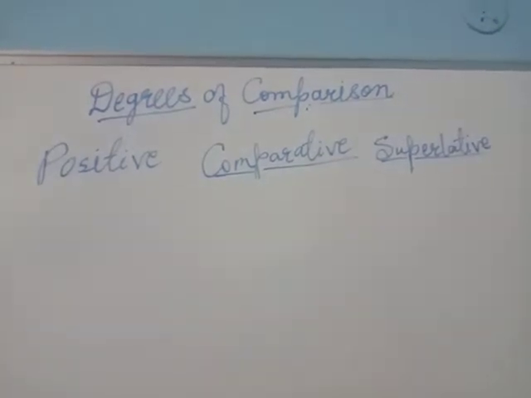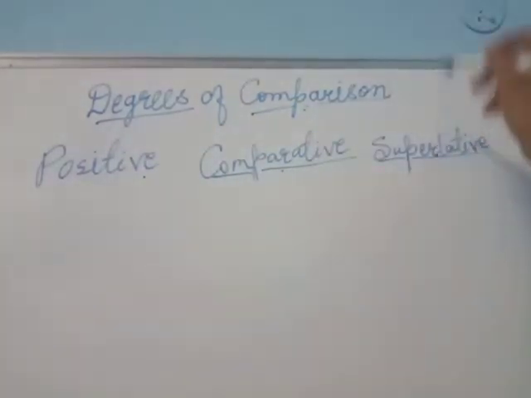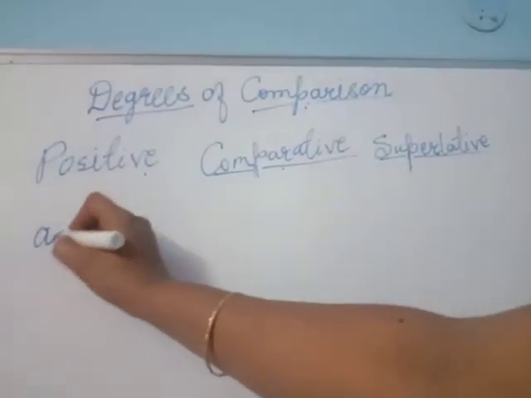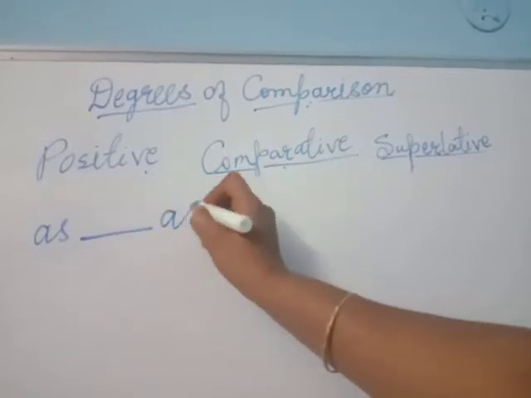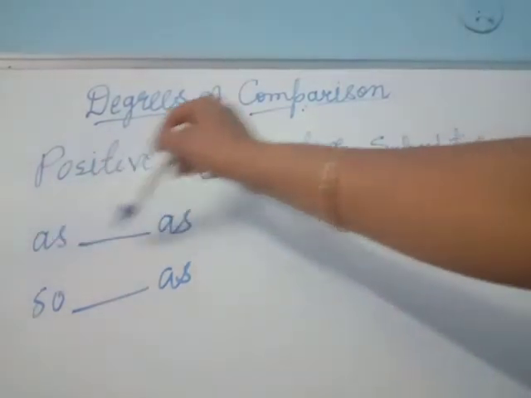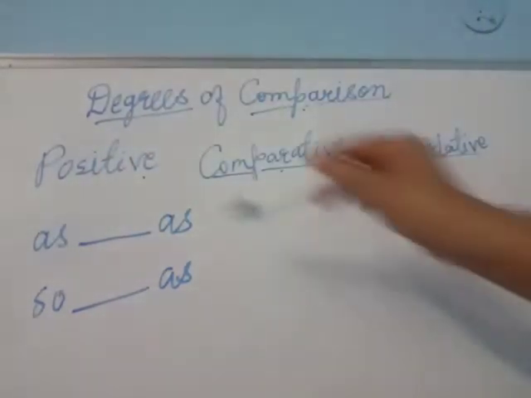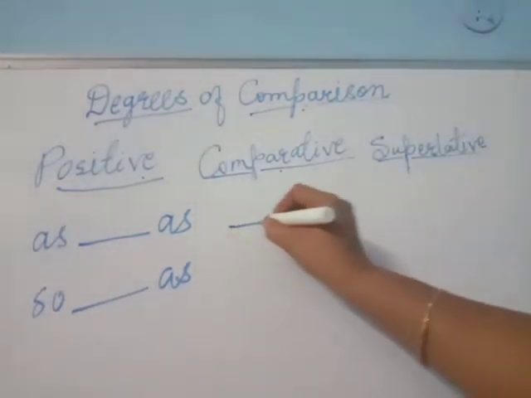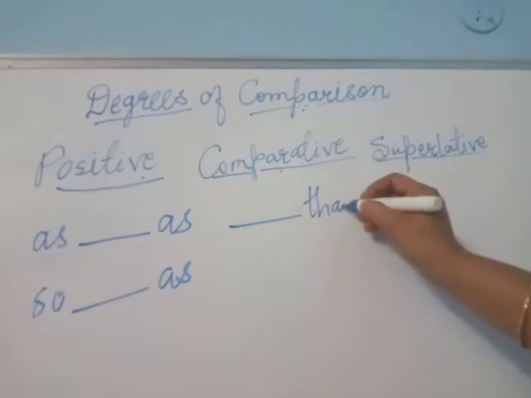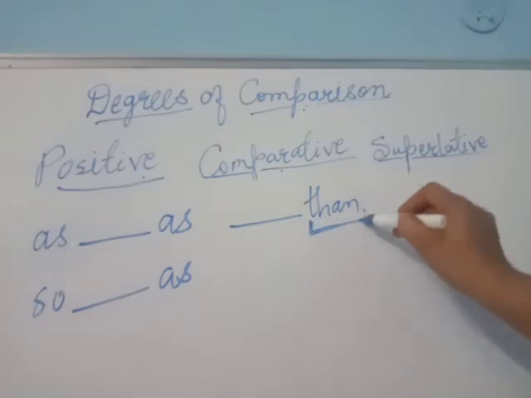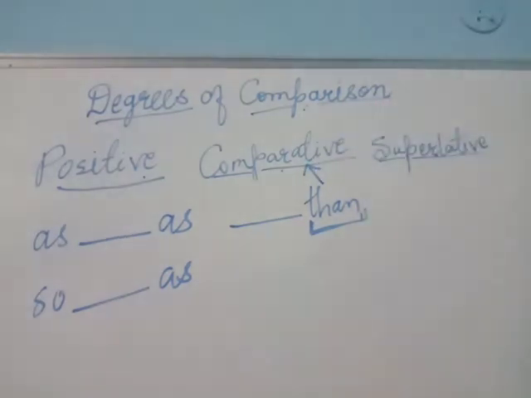Now let's understand the identification of it. How would you identify that this is the positive degree, comparative degree or superlative degree? When there is a comparison between two objects and it is written with as, adjective, as, or so, adjective, as, and any adjective or quality is written in between, this is called the positive degree. For comparative degree, the degree is written first, after that than is given while comparing two objects. So this than can be the identification that this is the comparative degree.